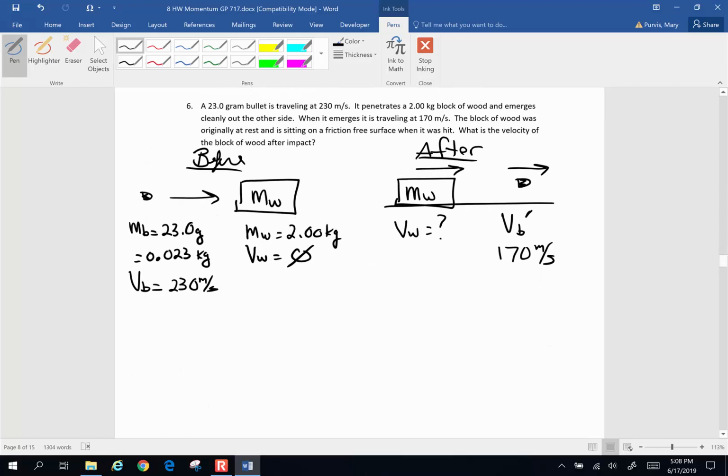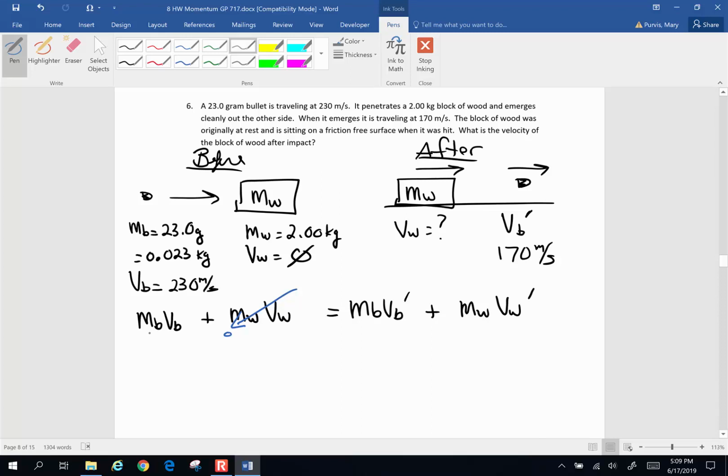So, one more time with feeling, here we go. Mass of the bullet, velocity of the bullet, plus mass of the block of wood, velocity of the block of wood, equals mass of the bullet, velocity of the bullet, plus mass of the block of wood, velocity of the block of wood, and these are both after situations. Now, beforehand, the block of wood is not moving, so this is going to go to 0. These are not combined. Previous problems, those have been combined, so we're not going to combine those after velocities. We're going to leave them as is.